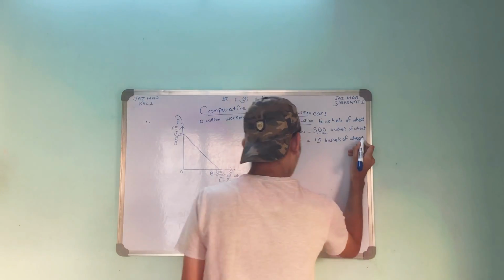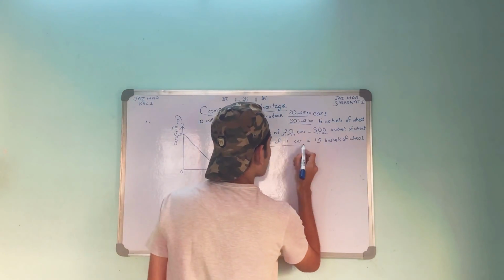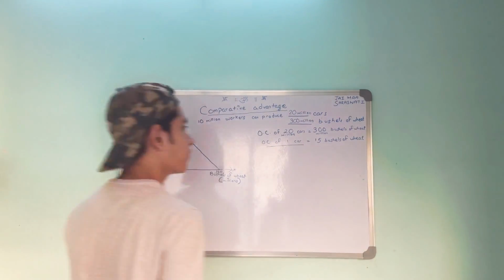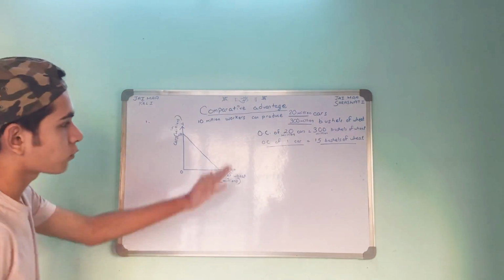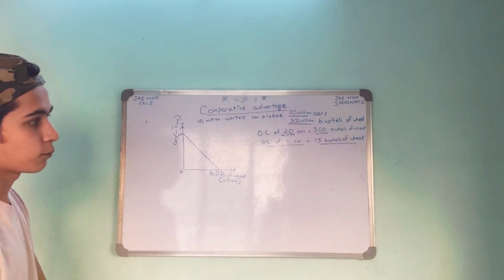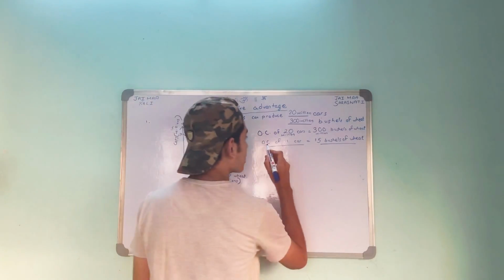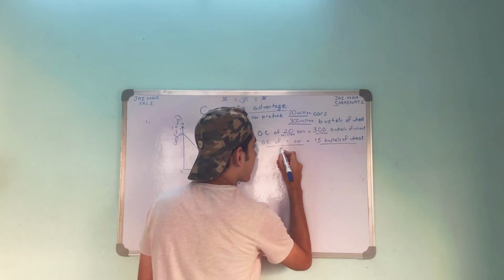So this is very simple. The opportunity cost of one car will be 15 bushels of wheat. If you want to produce one car, you have to give up 15 bushels of wheat. This is the opportunity cost of producing one car in Canada.